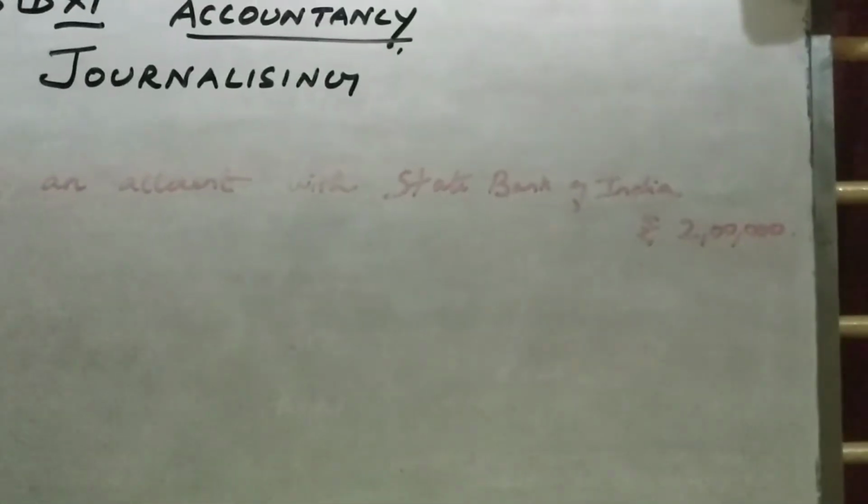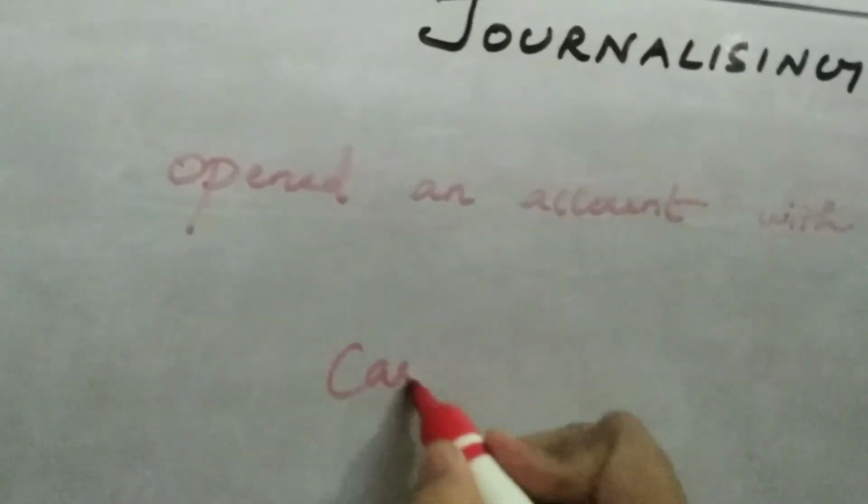The next one, 3rd Jan 2020, opened an account with State Bank of India, rupees 2 lakhs. So now, when we open an account, we have to deposit cash. So cash and State Bank of India.